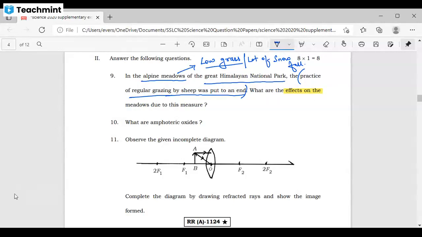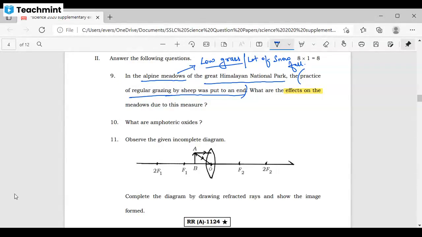Sir, metals and non-metals. Are you sure? Yes, sir. Is it acid, bases and salts or metals and non-metals? Acid, bases and salts, sir. Are you sure? Sir, metals and non-metals. See, this is the level of your preparation. Open your textbook. Check where we have amphoteric oxides. Metals and non-metals. Very good.